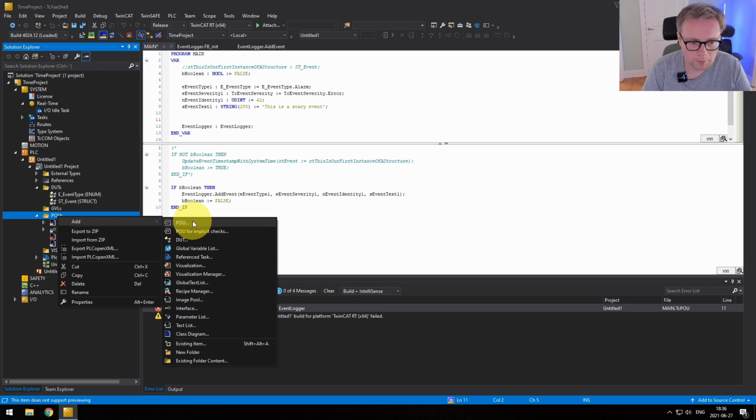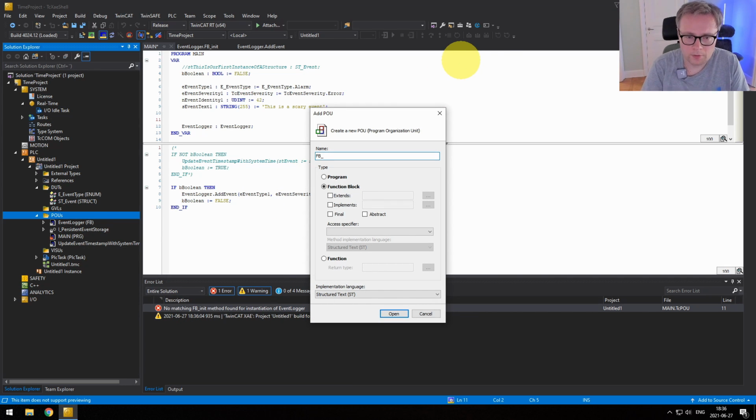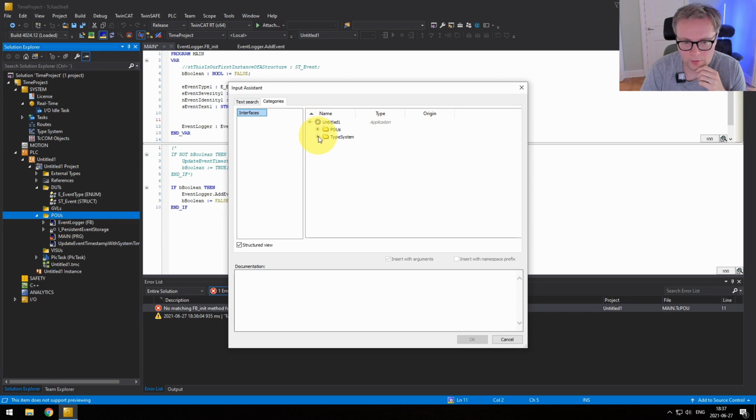So I'm going to add a POU. I'm going to add a function block, and whatever format we can do, XML persistent event storage maybe. And here is actually a thing. You can select Implements here already when you create the function block. So you can see here that the integrated development environment, TwinCAT, already helps you with this functionality. Then you can select Implements and select the interface.